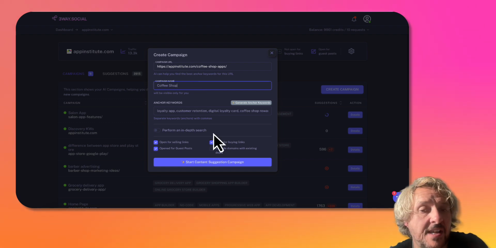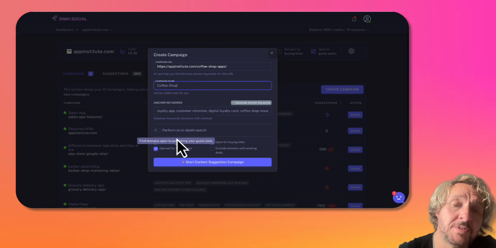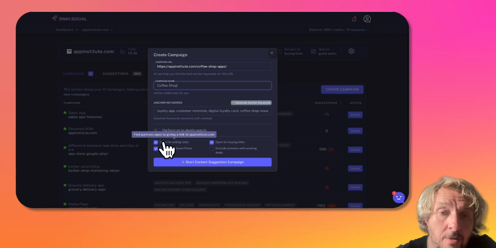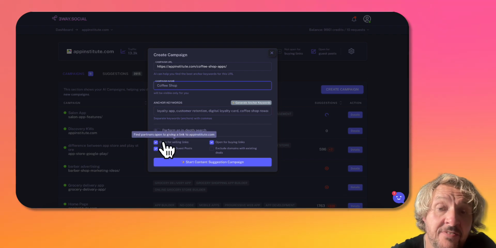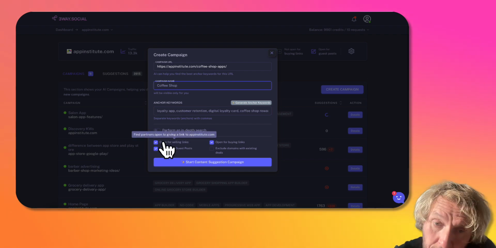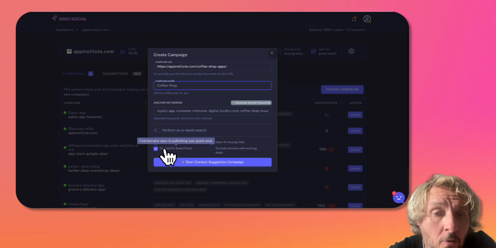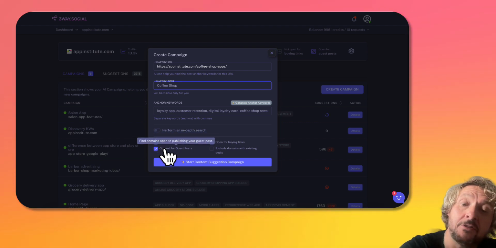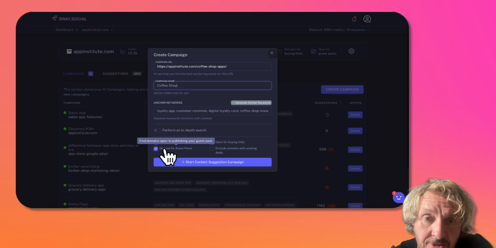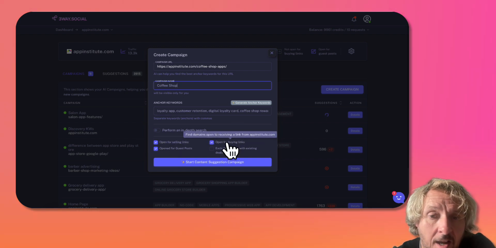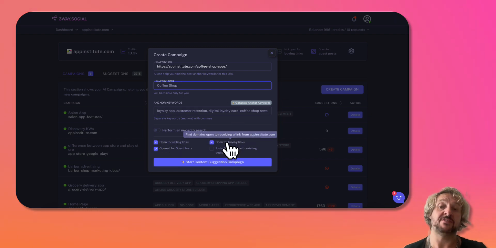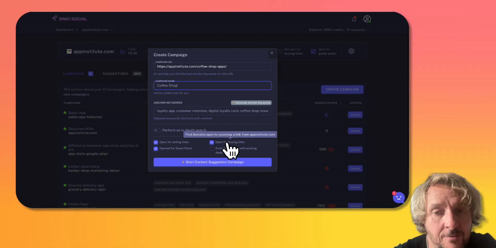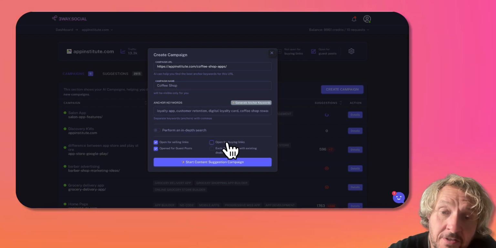And of course, then we can set what is the purpose of this campaign. Are we looking to find partners that are open to giving a link to our domain? Yes, that's what we're looking for. Are we looking for partners who are willing to allow us to publish on their domain? Yes, I'm interested in this campaign. And am I open to finding partners who want to receive a link from me? That's not the goal for me on this one. So I'm going to untick that.